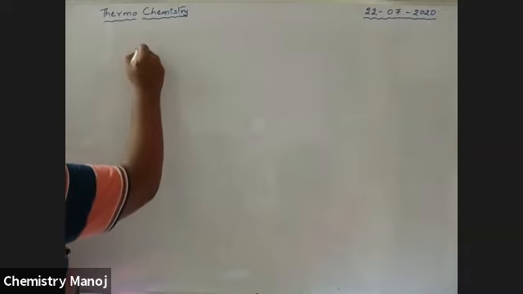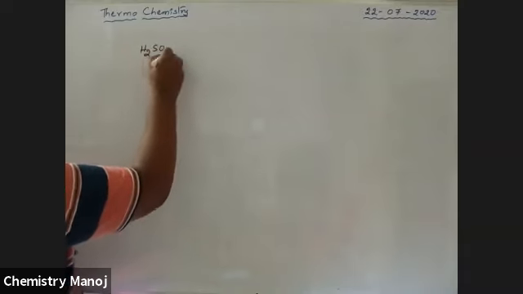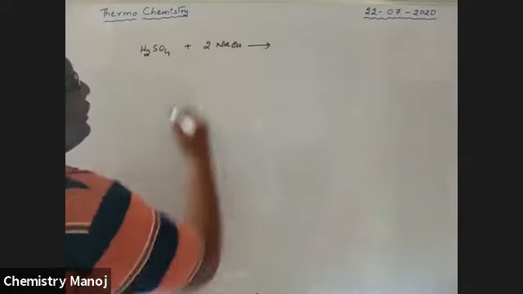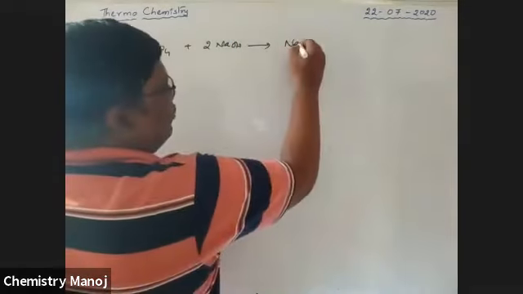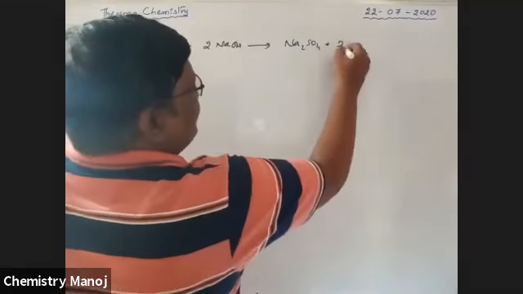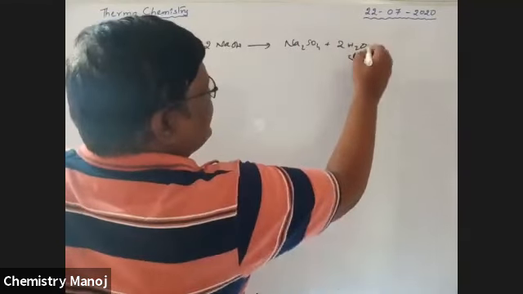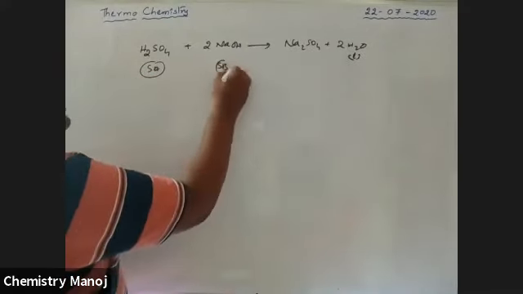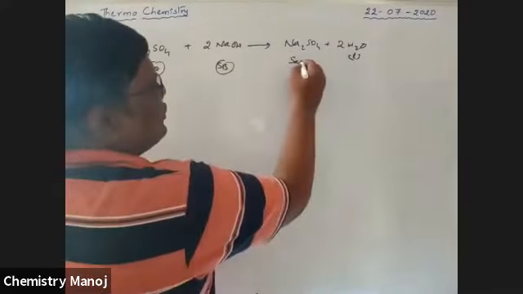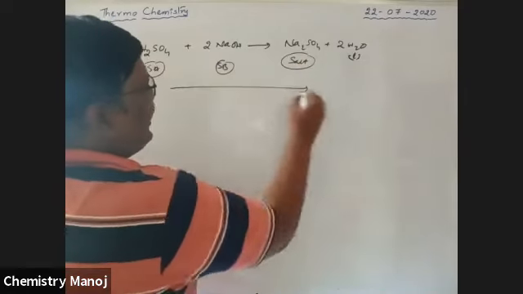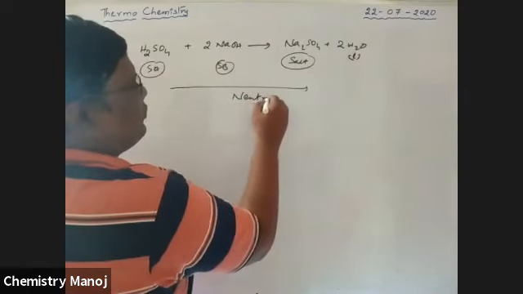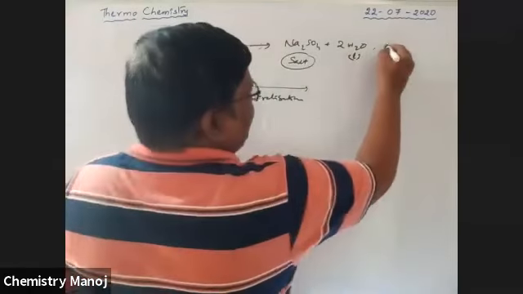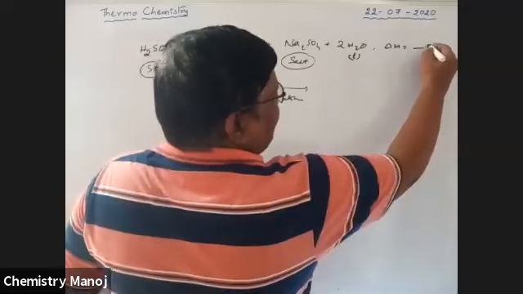H2SO4 reacts with 2 moles of NaOH to give Na2SO4 plus 2 moles of water in liquid form. It is a strong acid, it is a strong base, it gives the salt, and it is a neutralization reaction. There should always be a delta H value released.